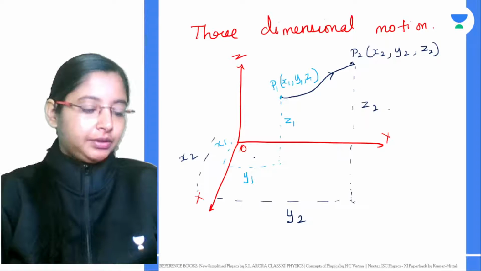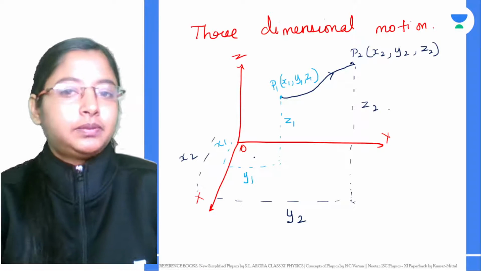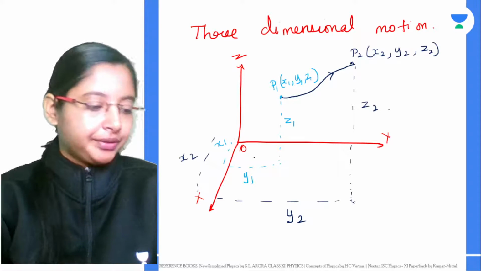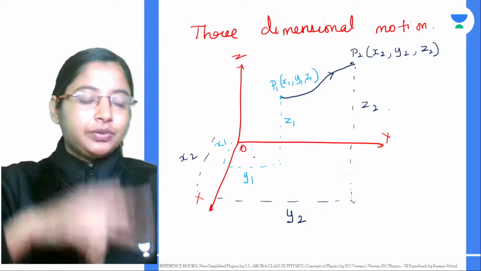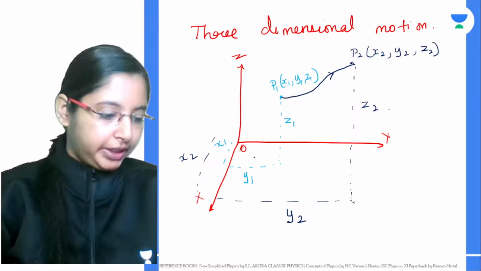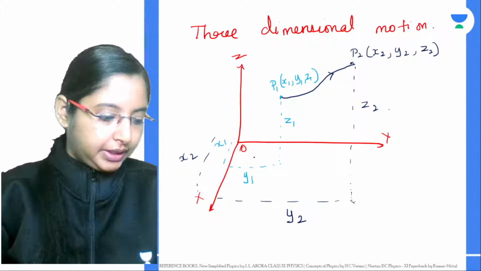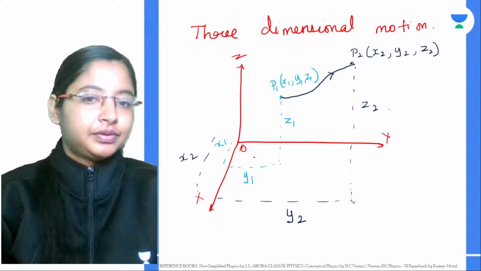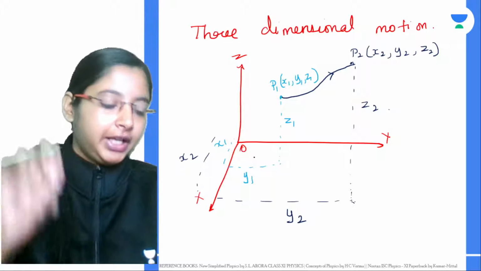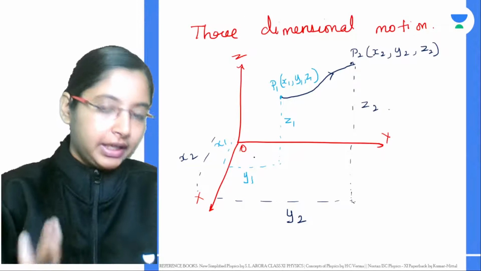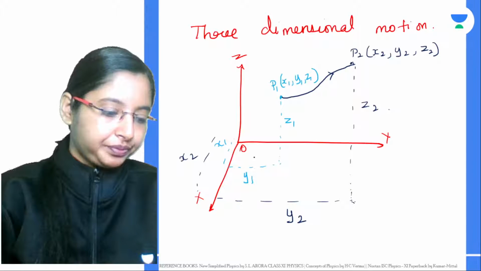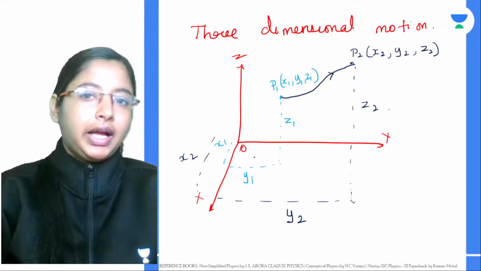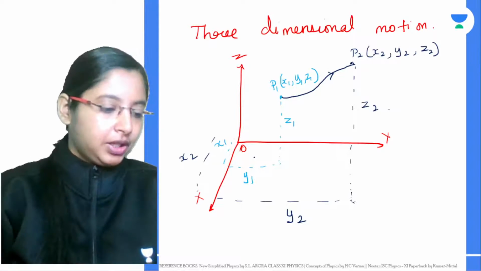How about the flight of a bird? A bird flying, that's three dimensions. You're basically taking x, y, and also the height, z coordinates, right? And also in case of a flight taking off, as the flight is flying high in the space, that's again a three-dimensional motion. Because here the height coordinate also comes into the picture.